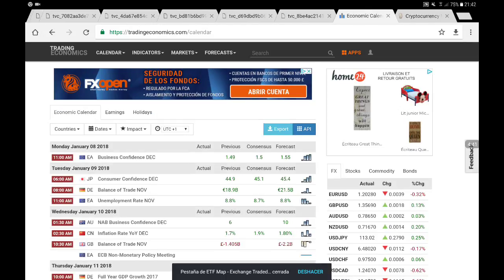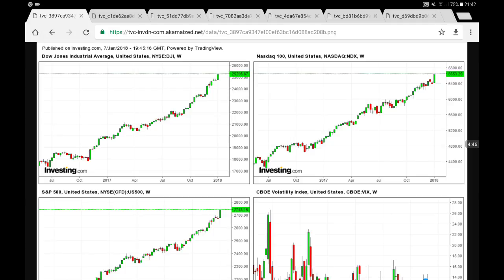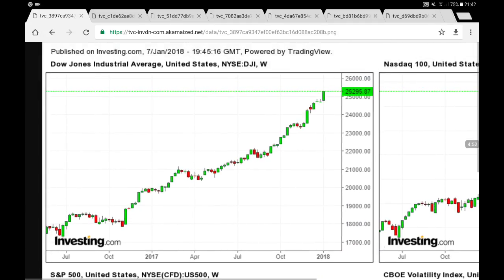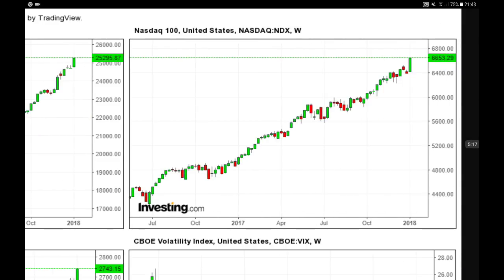Let's discuss and analyze the price action and have a look at charts to see the direction. Of course, everything is bullish. Okay, so now as you can see, let's zoom in a little bit more in order to see that correctly. You see over here the Dow Jones Industrial Average. That's a weekly chart over here. You see the still in the bull markets, starting in 2018, pretty strong, and you see another record high, Dow Jones above the 25,000 points, now towards the 25,300 points for the Dow Jones. So let's see if we're gonna have a follow-up to that particular bull run for last week.